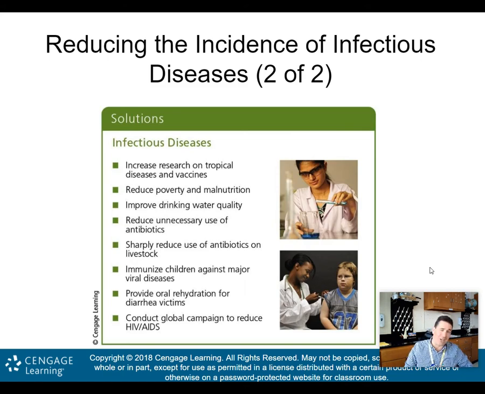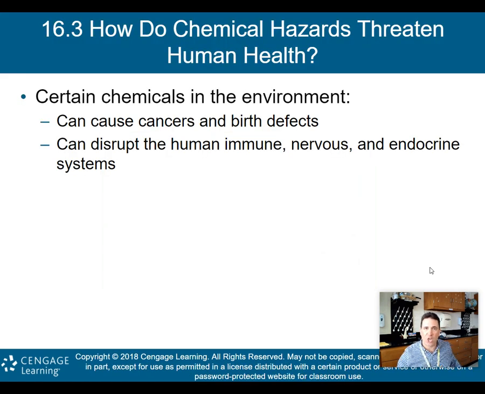You don't think about it much here in Ardsley, but in underdeveloped nations, it is a huge problem because you get dehydrated quickly, and then that causes everything else to stop working in your body. So we need that oral rehydration, some way to get these folks rehydrated when they have bad cases of diarrhea. And conduct a global campaign to reduce HIV and AIDS, which we have been doing, but we obviously need to continue to do.